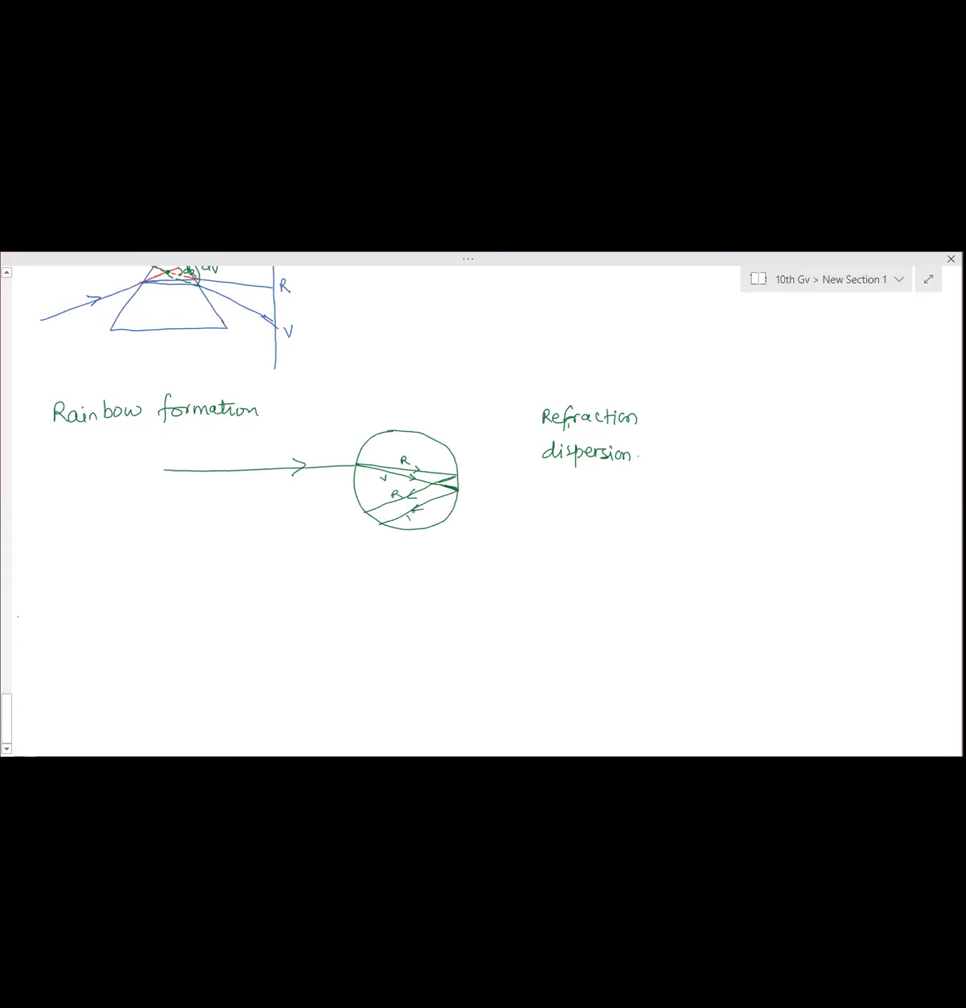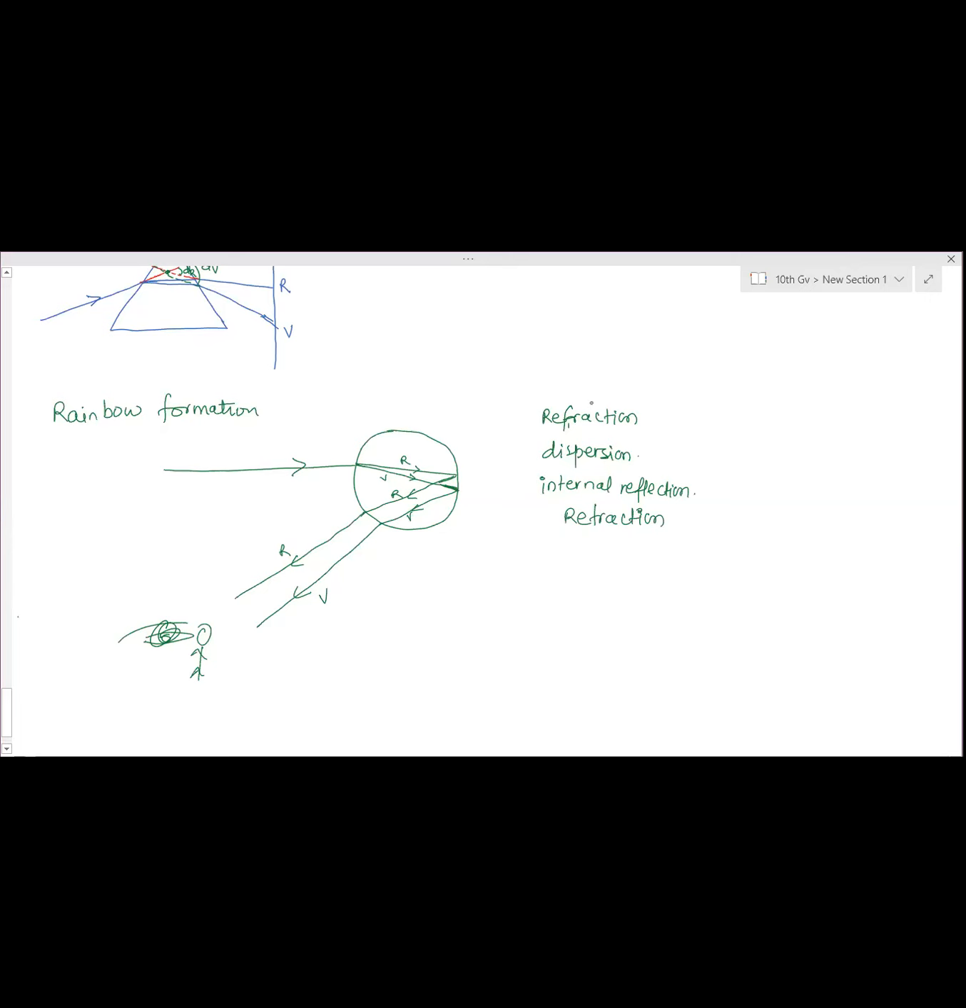Total internal reflection. In the workbook it is called internal reflection. And then again refraction takes place, so it will bend away from the normal. So this is red and this is violet, seen by the observer. Here you can draw the observer, the person. If you only draw this much, it is not enough. Then the further refraction.